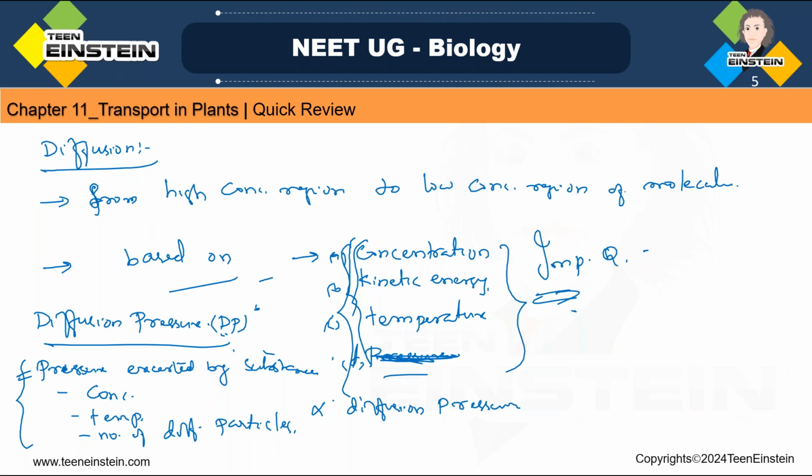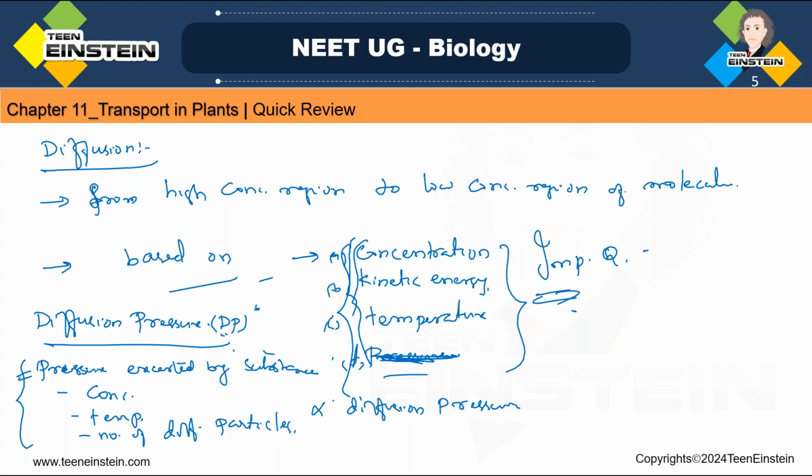Okay, if the concentration of that solution or that particular thing is more, diffusion pressure will be more, right? If temperature is increasing also, diffusion pressure will be more. And if the number of particles is more, what was the definition? Pressure exerted by the substance, the particles of that substance will exert one pressure, so if that pressure is more, definitely diffusion pressure will be more. So all these are directly proportional to diffusion pressure. So this is diffusion pressure.